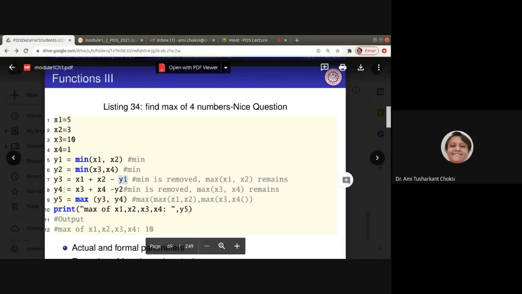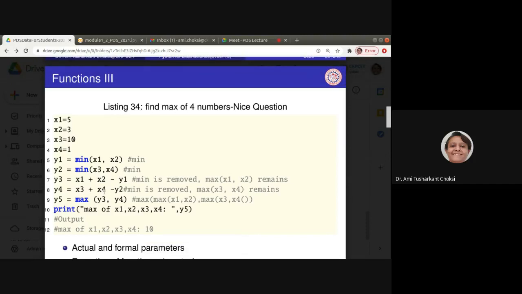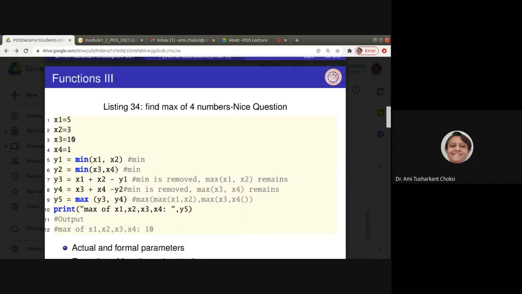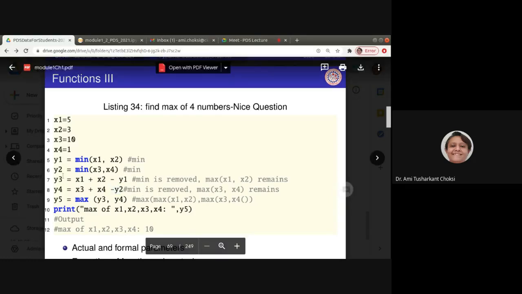After that, y4 is equal to x3 plus x4 minus y2. y2 is what? It is the minimum of x3 and x4, right? So what we have done is we have removed that minimum. So now we can say that this y3 is having max of x1, x2, and we can say y4 is having the max of x3 and x4, right?